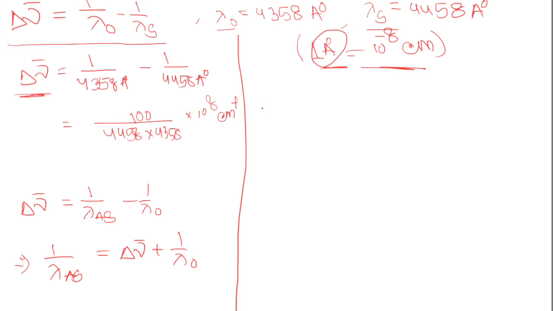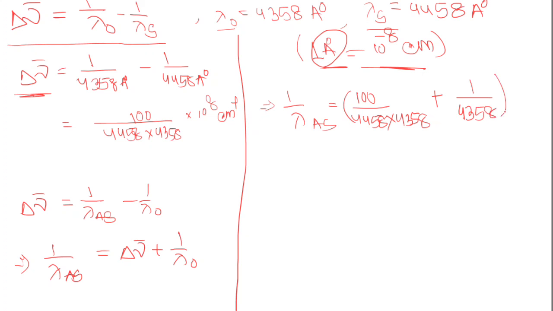So 1 by lambda as equals 100 by 4458 into 4358 plus 1 by 4358, into 10 to the power 8 centimeter inverse.